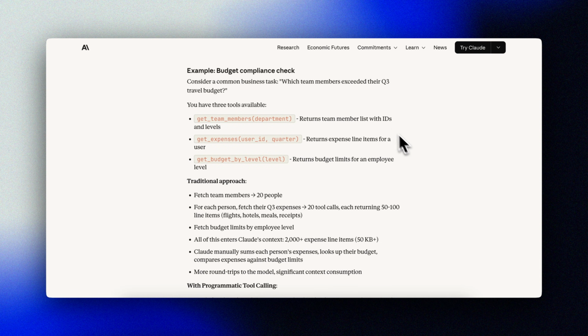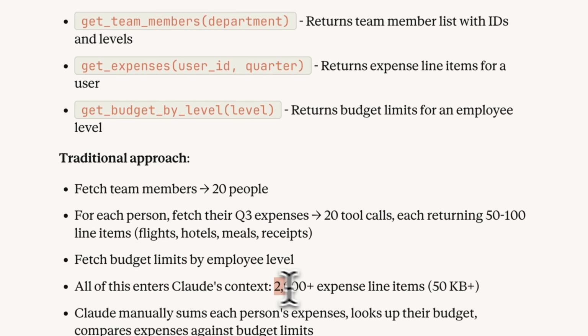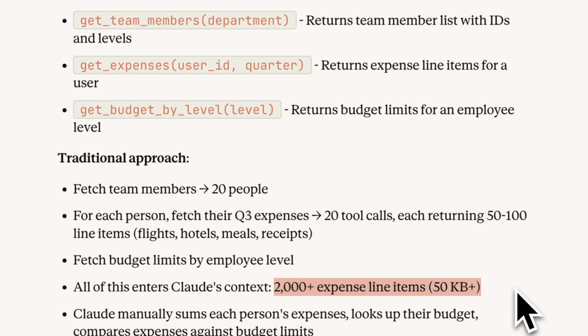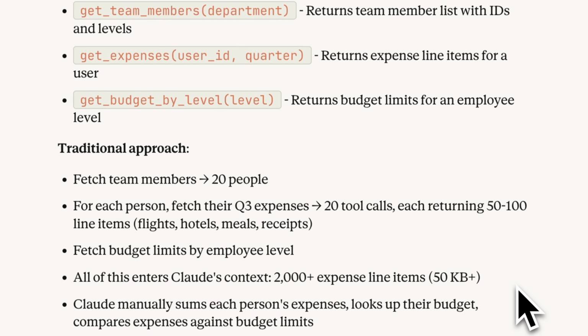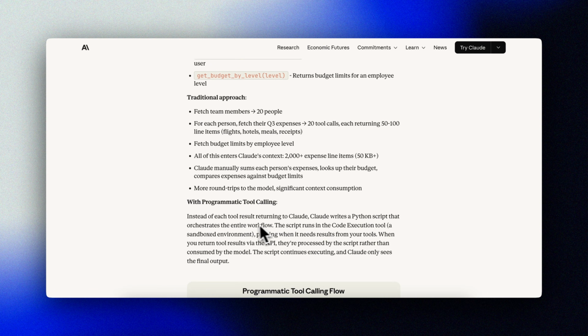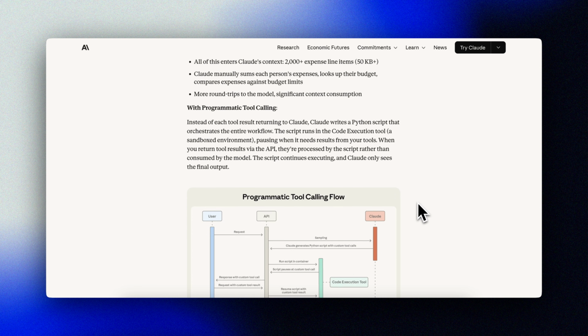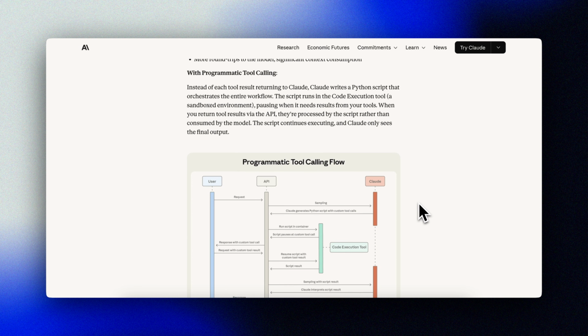The task is which team members exceeded their Q3 travel budget. So you have 3 tools: get team members, get expenses, and get budget by level. With a traditional approach, we would fetch 20 members, call get expenses 20 times, each returning 50 to 100 line items, and that's more than 2,000 expense records, really just flooding Claude's context. Then Claude manually sums and compares.